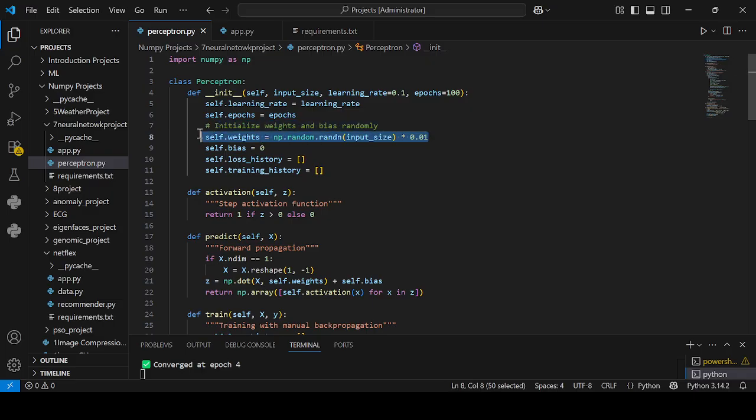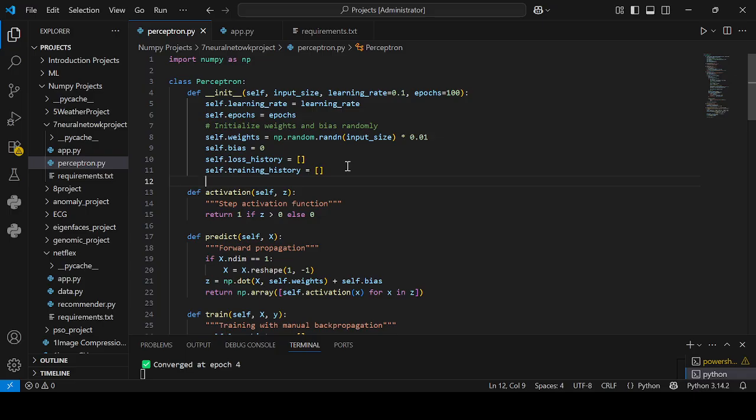Here, the np.random function generates random numbers from a normal distribution. Input size decides how many weights are needed, and 0.01 makes the random values very small, which helps the model to start training smoothly.